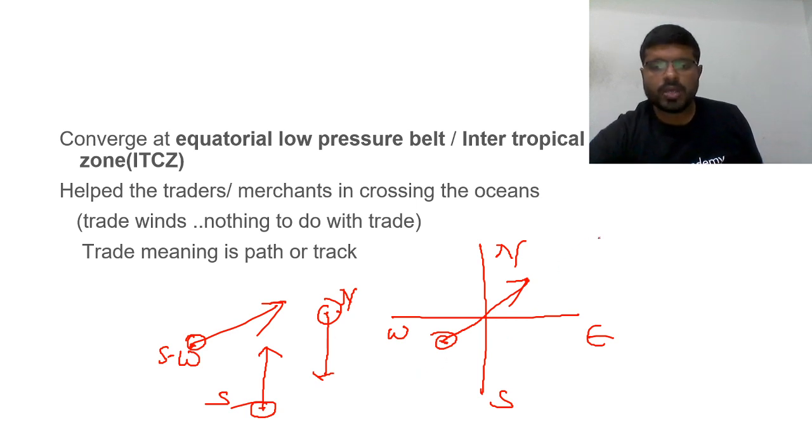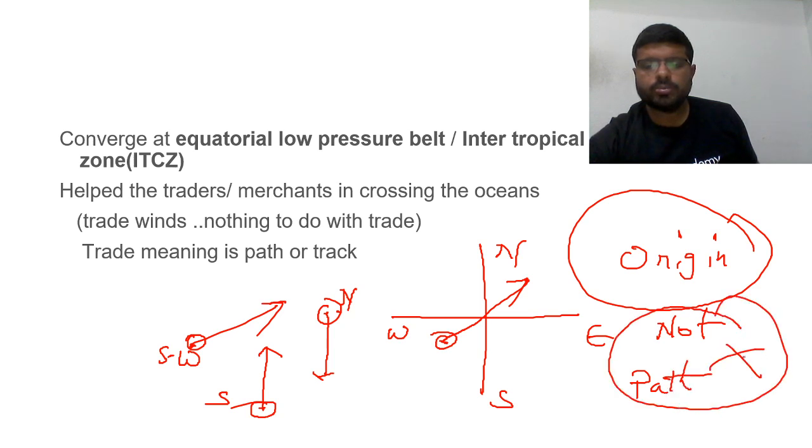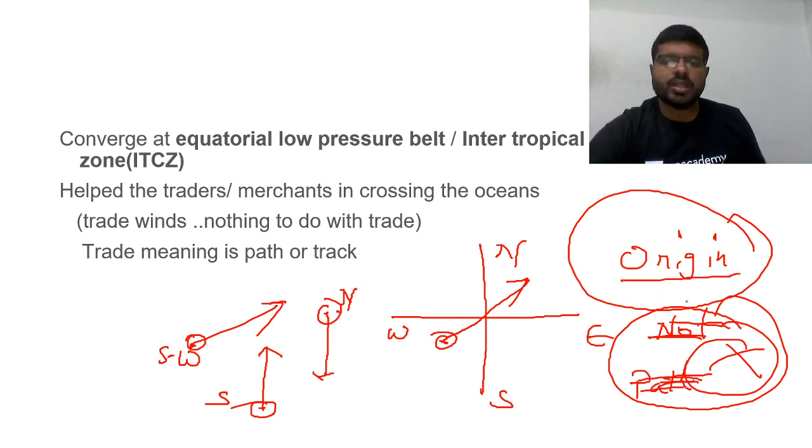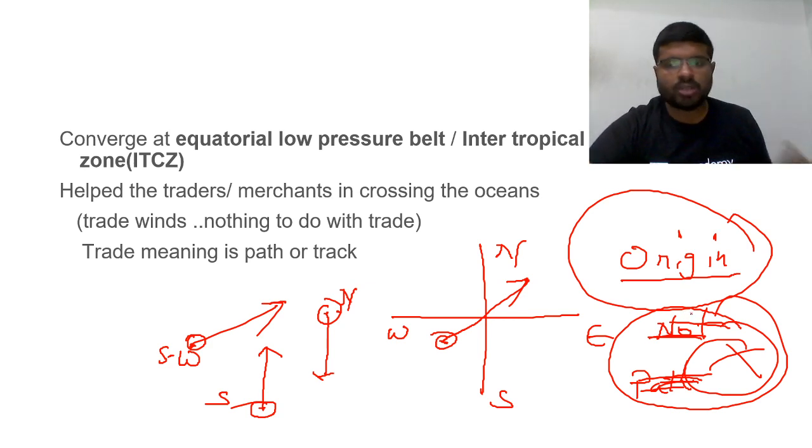It is always the origin, not the path. The direction for a wind is derived from its origin. Whenever any person says a northerly wind, it means it is originating from the north.